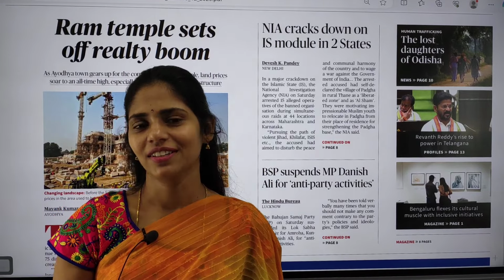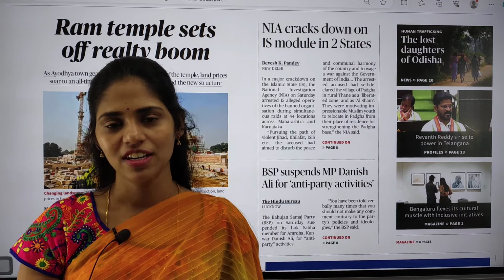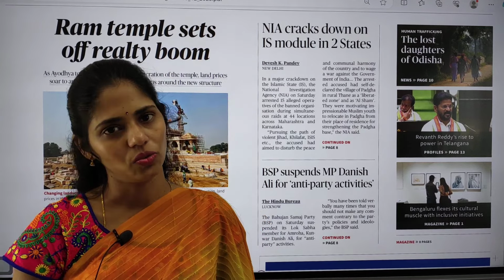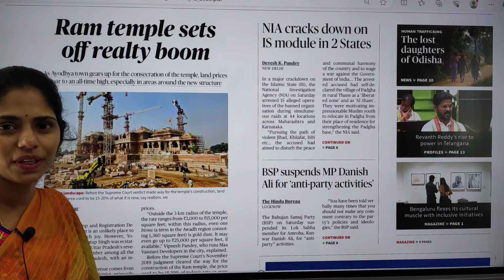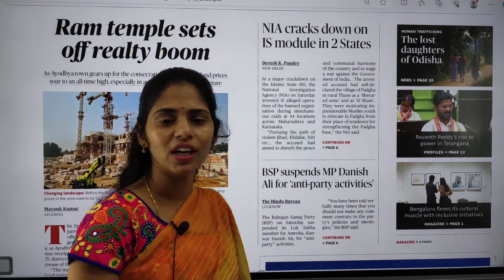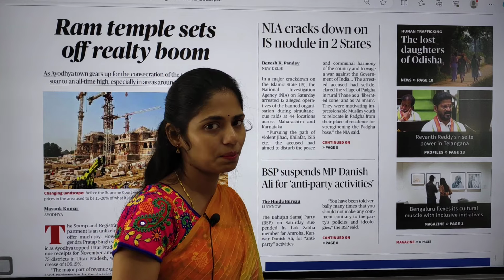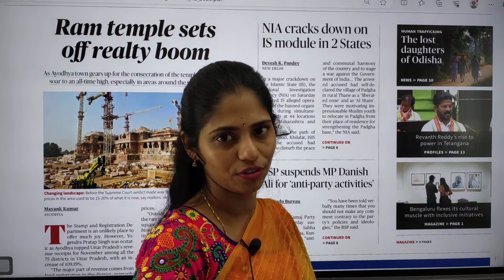Today in this session, we are going to see current affairs of 10th December 2023. So first of all, we are going to take the Hindu PDF and point out which are the articles important from our UPSC point of view.